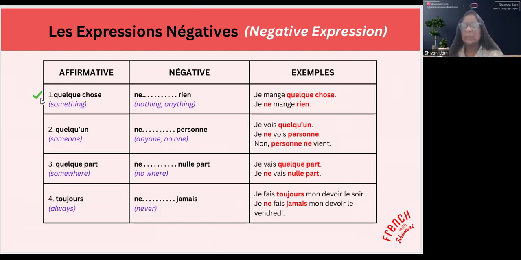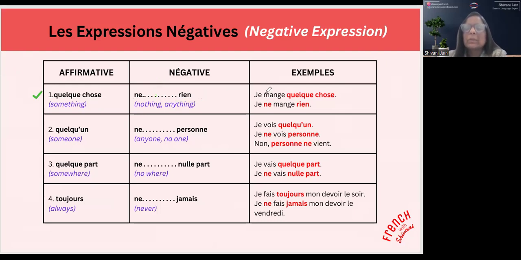Then what you will say? No, I don't want to eat anything. So something becomes anything or nothing. I want nothing. So nothing has a separate negative expression which is called ne rien. Ne plus verbe plus rien.